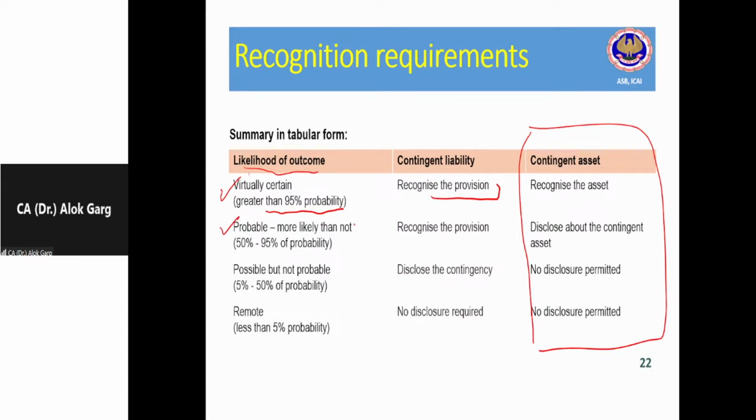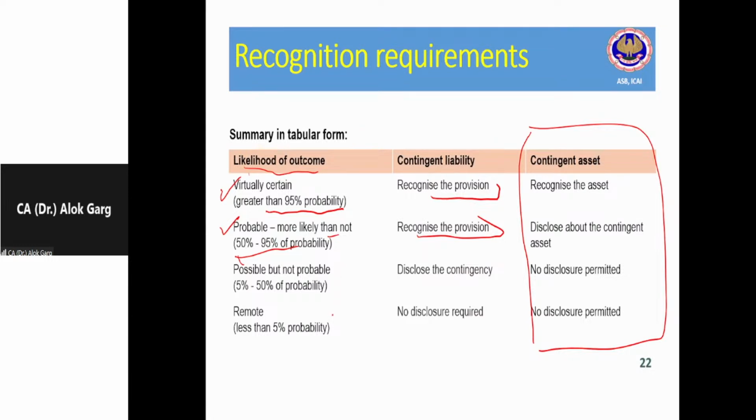So guys, greater than 95% probability is considered as virtually certain, right? Of course, it will become your liability. It will become your provision. Again, if it is probable, meaning more likely than not, more than 50% but up to 95%, again in this case, you have to recognize a provision.